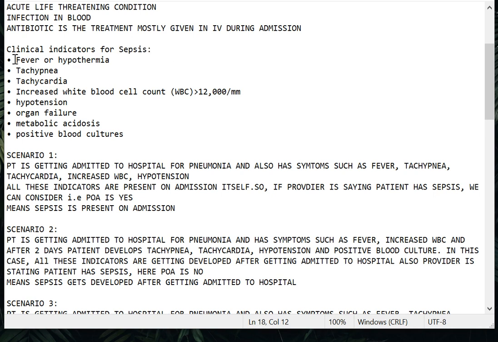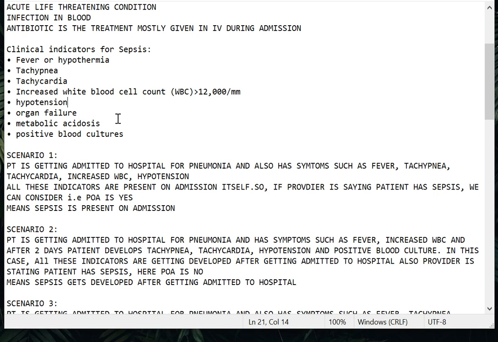For your understanding, say the provider states that a patient has come for inpatient admission with a very high fever. During the examination we found this patient has tachypnea and tachycardia. Also in the lab values the patient's WBC was very elevated, greater than 12,000. And this patient has hypotension, who was treated with vasopressor in the ED. When these kinds of evidence are given, you should conclude this patient may have a probability of sepsis.